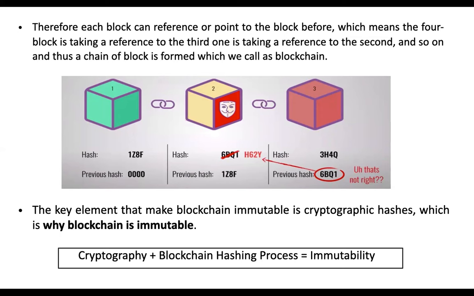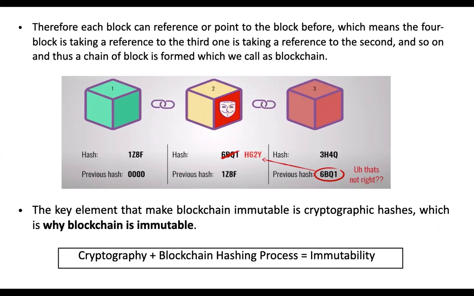Now, each block contains three main features: data that is stored in the block, a hash that is calculated using the data, and a hash of the previous block, so that the chain is maintained. You can see the first block has a hash and it has a previous hash. The previous hash is 000 because it doesn't have a predecessor. Now you can see the previous hash of the second block refers to the first block's hash. Similarly, this is the chain of blocks. Now let's say there is various data stored in them.